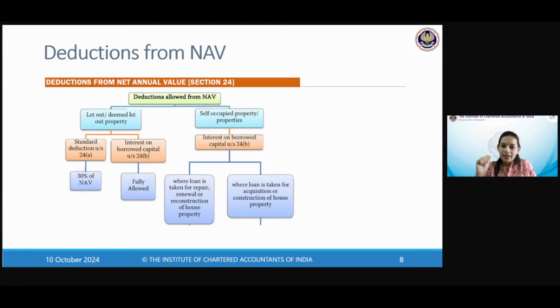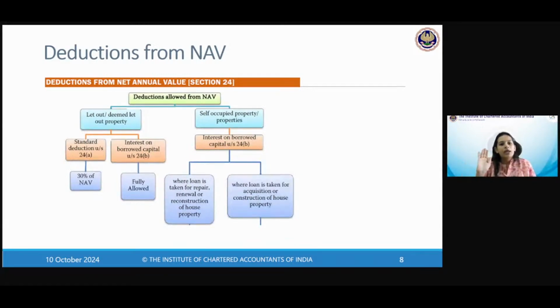Deductions allowed from net annual value. What are the things you will reduce? So again, you see which kind of property are we dealing with? Are you dealing with a let out or deemed to be let out? Let out or deemed to be let out properties are same in the eyes of law, in the sense their calculation mechanism is same. And self-occupied or unoccupied is the same in the eyes of law. The calculation is the same.